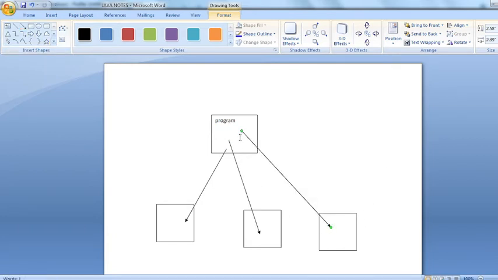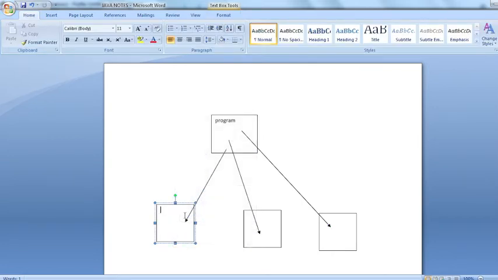Like this we have divided the same program into thread 1, thread 2, thread 3, right? So please try to understand this one. Thread 1, thread 2, thread 3 are part of this program. This is a single program, and the same program we have divided into 3 threads.